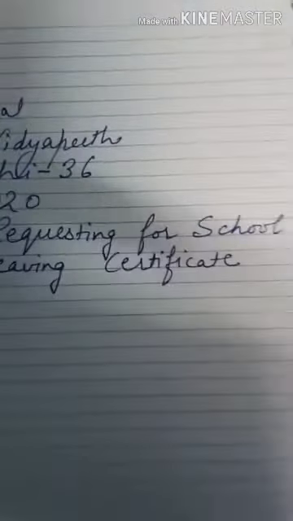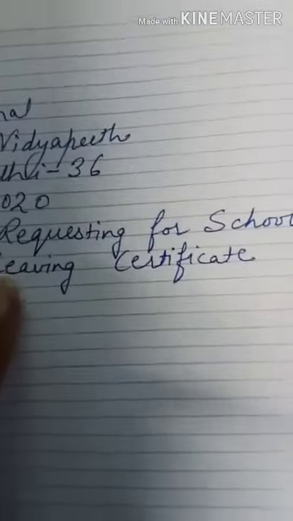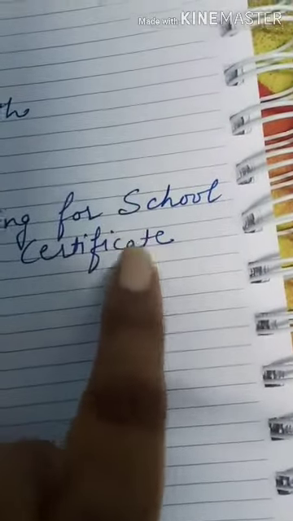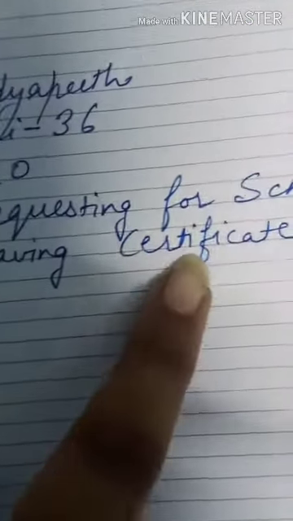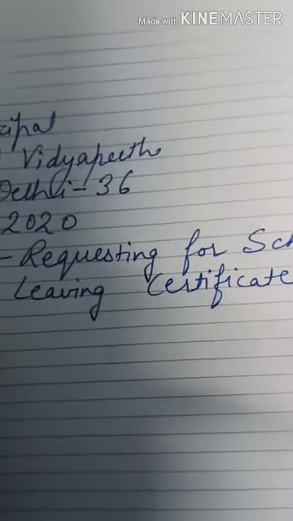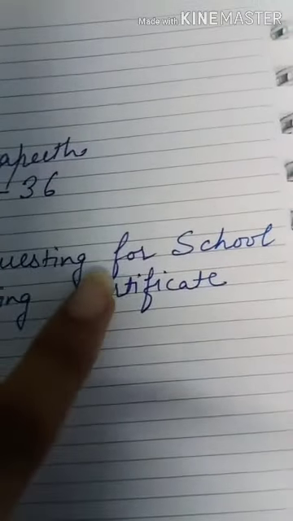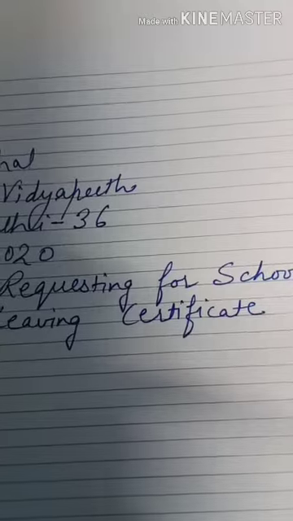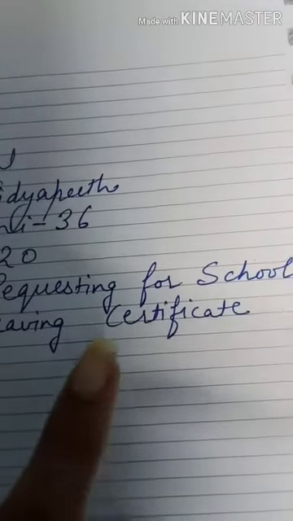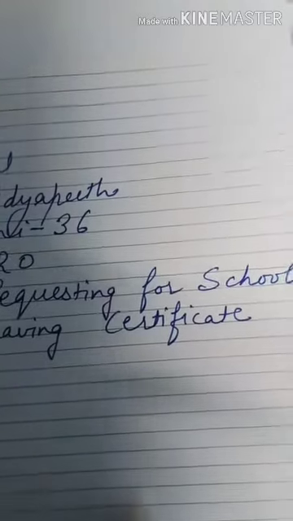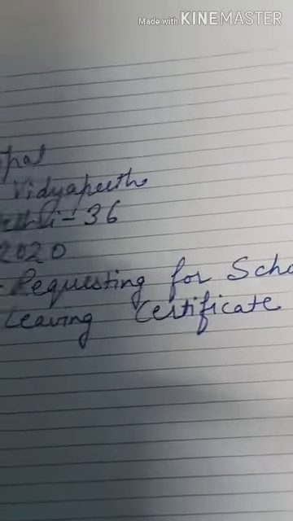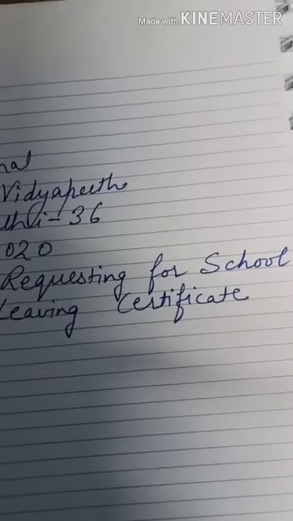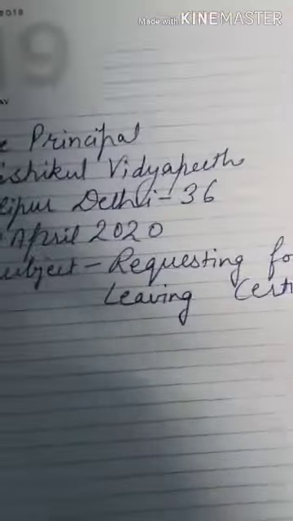Here I'm going to tell you one more thing. If you have noticed, I have written the first letter capital. See, requesting R is capital, school S is capital, then leaving L is capital, and certificate C is capital. Why? Because in a subject you have to write in capital letters, but why have I not written 'for' with a capital? F should not be capital. So you have to write everything in capital except the prepositions or articles. Articles you know, and the prepositions you all know, you have done earlier. So those we will write in small letters, other words we write in capital letters.